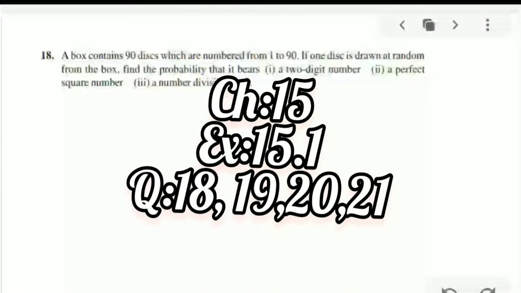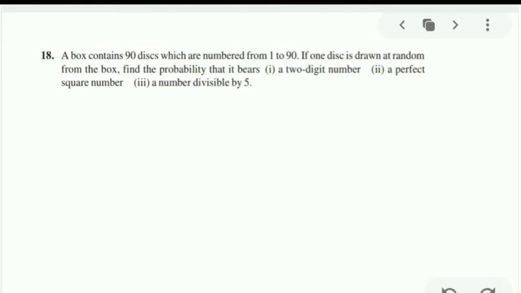Let us read the question. This is question number 18 of exercise 15.1. This kind of question the board asks many times. This is an important kind of question. They ask 3 questions in 3 marks, and if they ask 2 questions, they ask in 2 marks. So this question contains more marks, and these kinds of questions are very easy to solve.